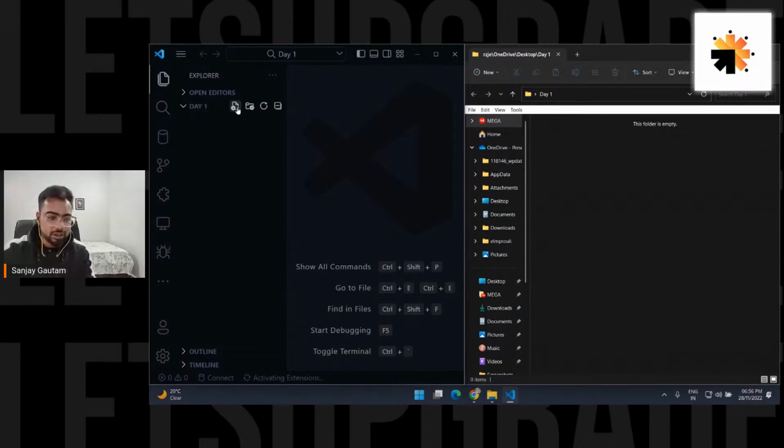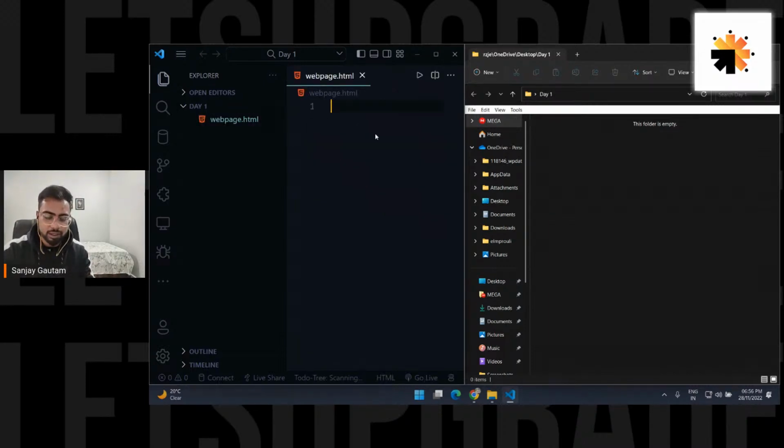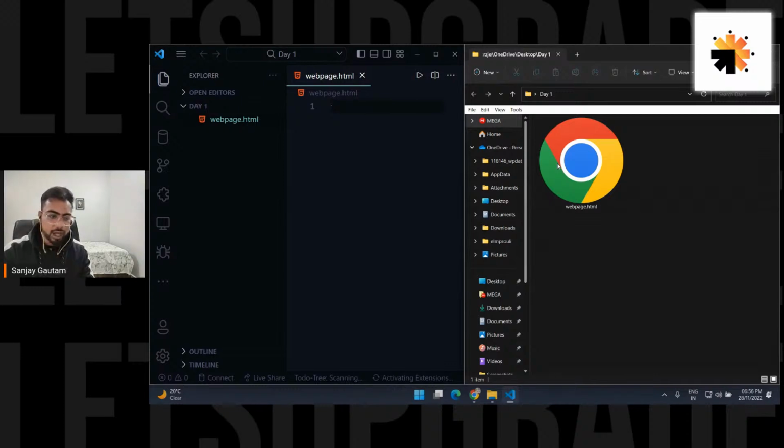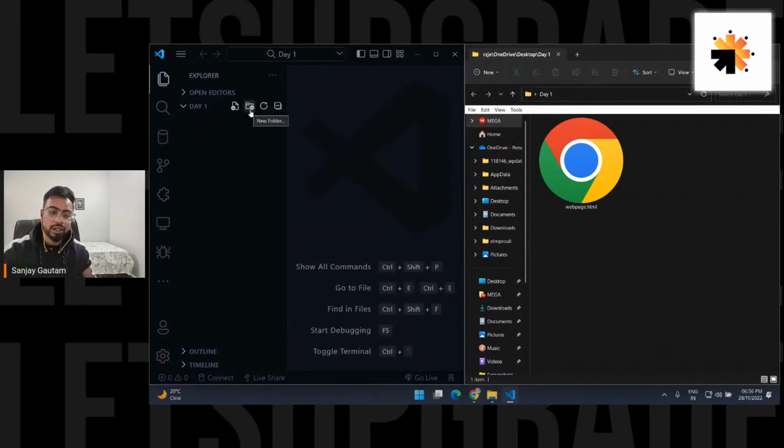So you can click on this icon to create a new file, like webpage.html, and press enter, and it's going to create a new file for me. See, it is creating a new file for me. I can also delete some files. You can create some new folders. You can literally do anything.